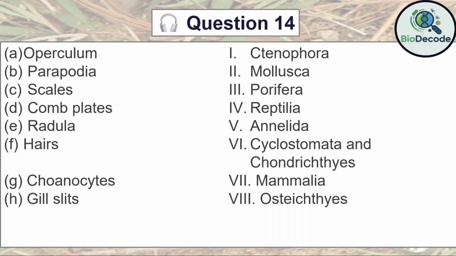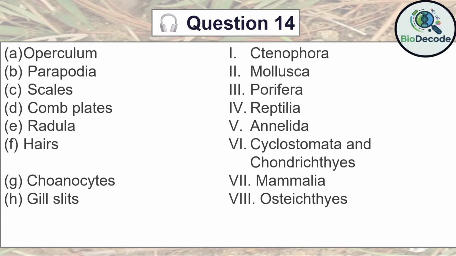Question 14. Match the following: operculum, parapodia, scales, comb plates, radula, hairs, choanocytes, gill slits with respective animal groups. Answer. Operculum is found in osteichthyes, protecting the gills. Second, parapodia are lateral appendages in Annelida, aiding locomotion and respiration. Third, scales are characteristic of Reptilia, providing protection and reducing water loss.